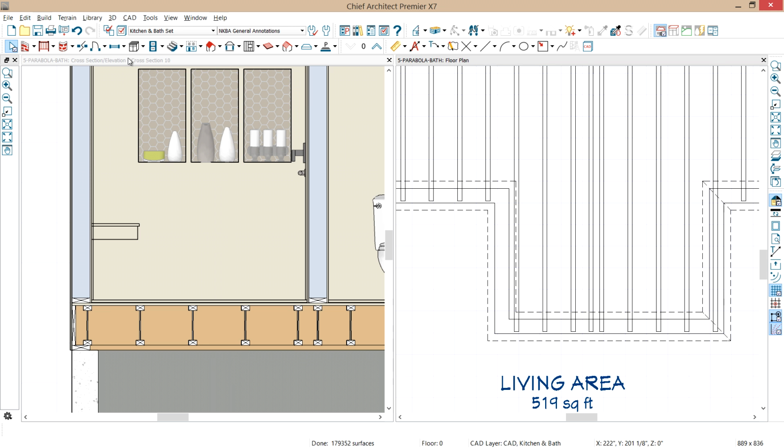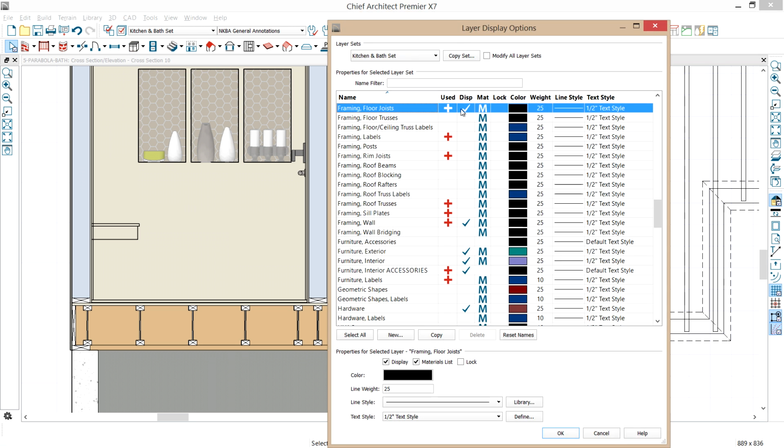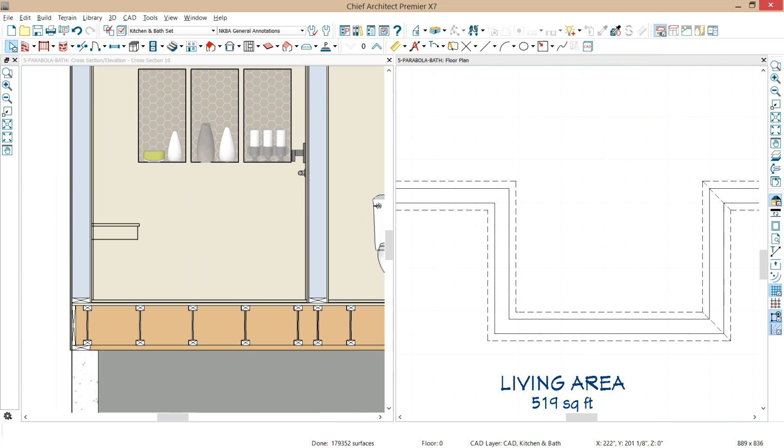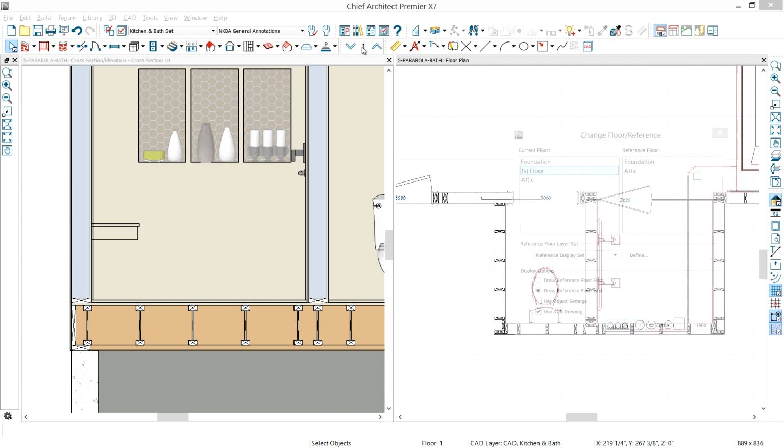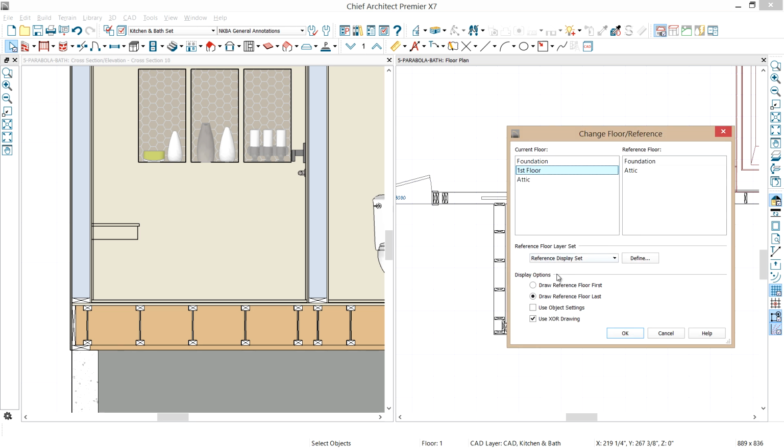Let's turn those back off because I want to show you a little trick that I do. Go ahead and go back up a level. It's called reference floors, and it's a tool that you can get a shortcut to over here on the right hand side. You can also press F9 on the keyboard. Let's explore before I actually press that key. If you double click on the floor number here, change floor reference, if you double click on that, you can define that reference display set.